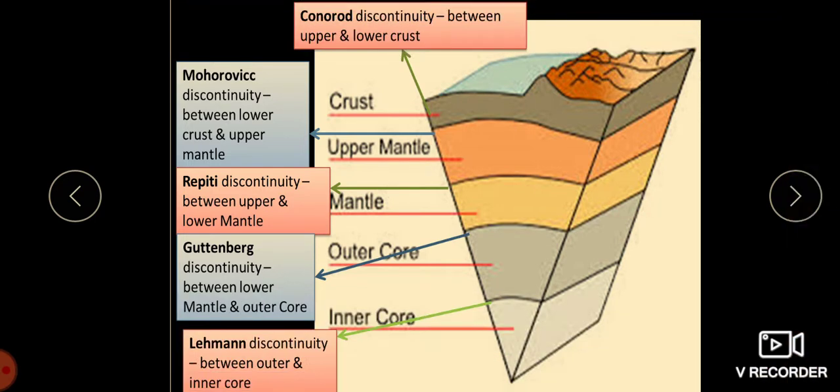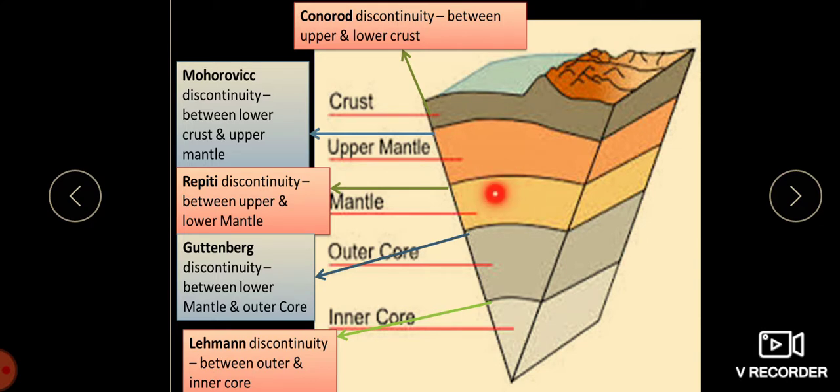This is what I call the Mohorovicic discontinuity, isn't it? This is called the Conrad discontinuity, between the upper crust and the lower crust. This we call the Mohorovicic discontinuity, between the crust and the upper mantle.